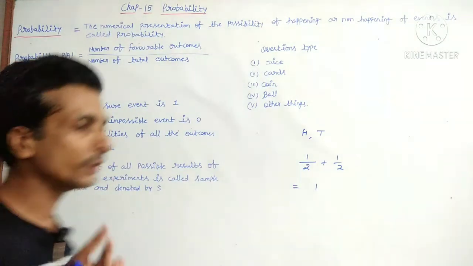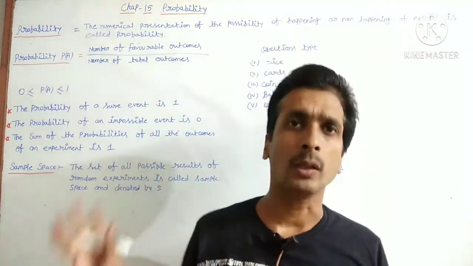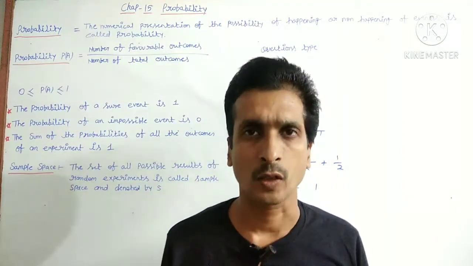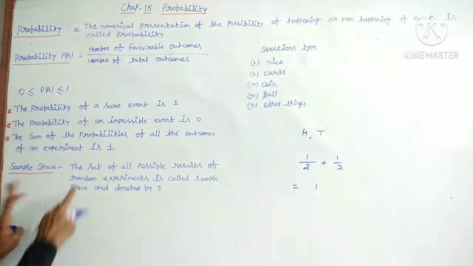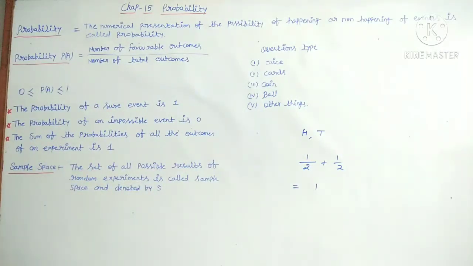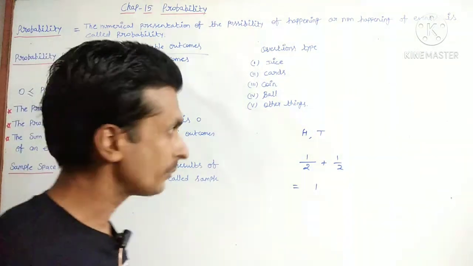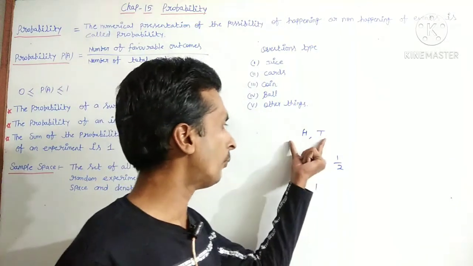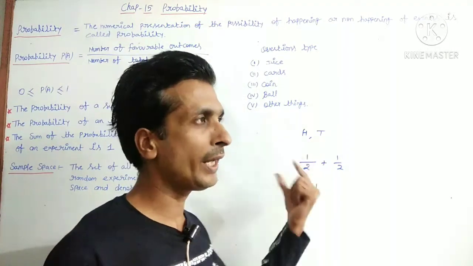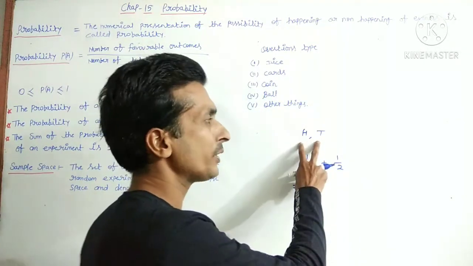Here is one thing you should remember, a word that comes in your questions: sample space. What is the meaning? The set of all possible results of a random experiment is called the sample space and is denoted by S. Sample space, that means here one example is a coin, head and tail. So there are two in the sample space.